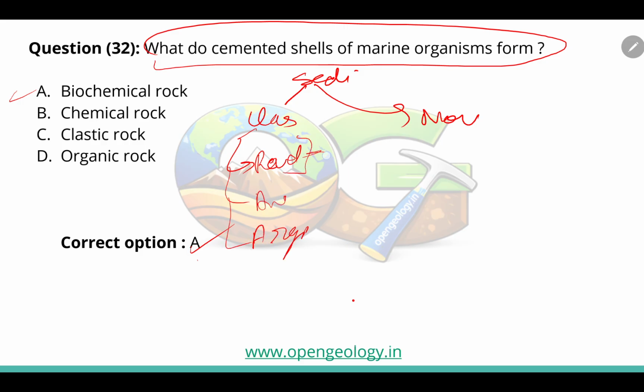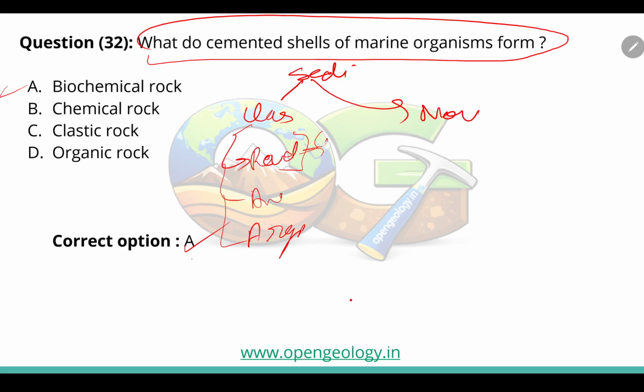Rudaceous means the large particles, like conglomerate and breccia. You have the arenaceous, which are fine, like the sandstones, and the finest are the lutite rocks or argillites, like shale or mudstones.